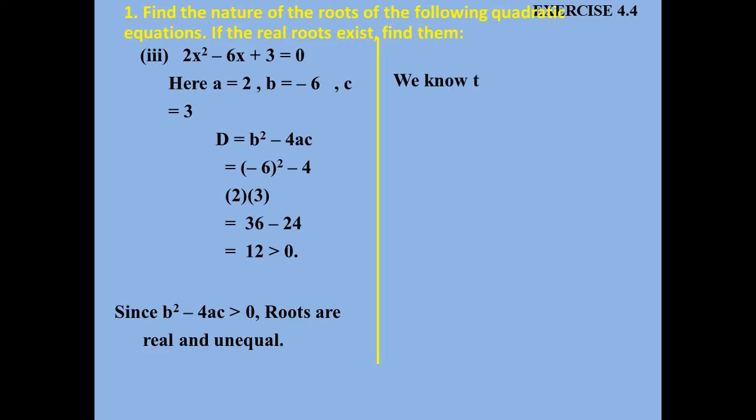So we know the quadratic formula as x = (−b ± √(b² − 4ac)) / 2a. On substituting the given data, we get −(−6) ± √12, where the value of b² − 4ac is 12, all divided by 2 × 2. So we get 6 ± √12, and √12 can be written as 2√3, all divided by 4.